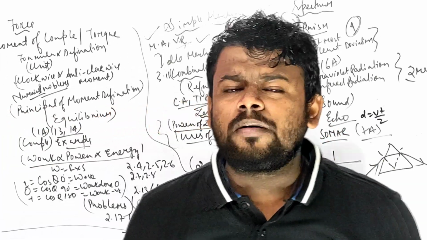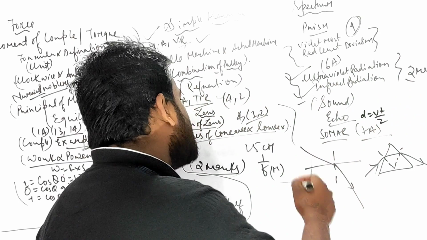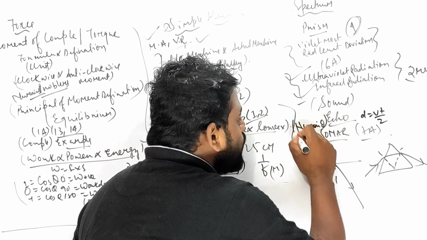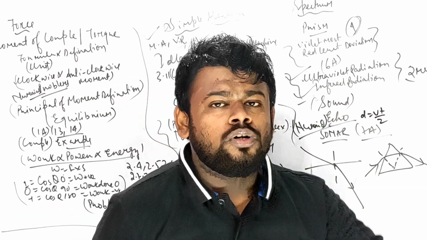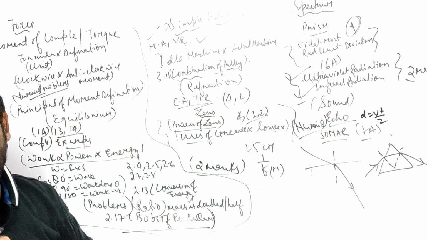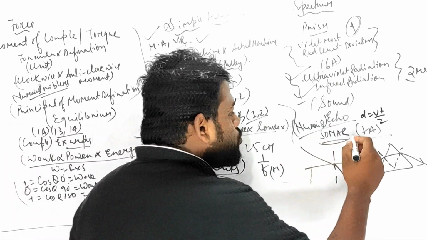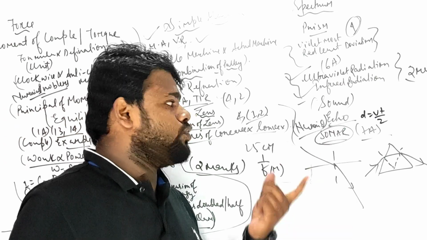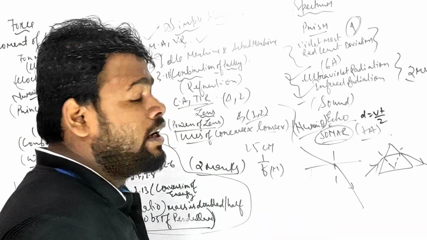Coming to sound, I don't know what will be coming. One thing will definitely come: numericals, from echoes. What is the echo numerical? d equals 50 by 2. We will get a direct, short question from echoes, and you can definitely rock it. Sonar: what is the full form of sonar? That may also come, if a little easier. Full form of sonar, uses of sonar, you have to do it.